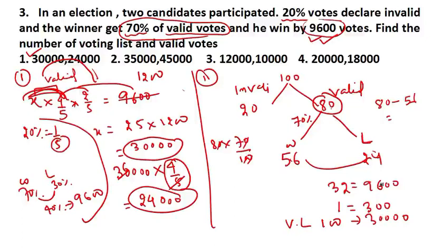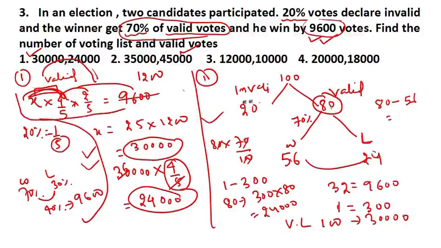Now you also need to find the valid vote. You know that 80 is the valid vote. So if one represents 300, then what will 80 represent? Just multiply, you get 24,000. I hope this point is clear. You should know both approaches. In most cases, this approach will come in handy. You can get the answer in one line.